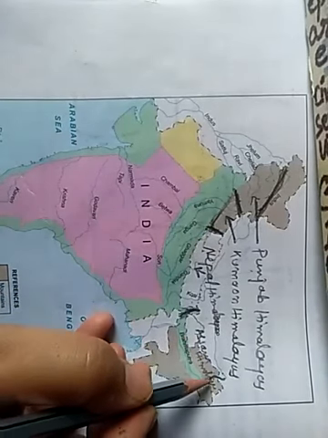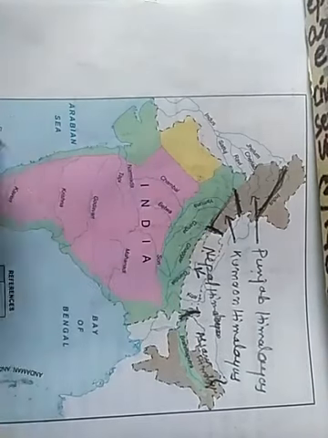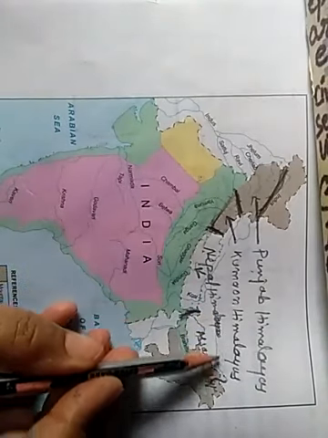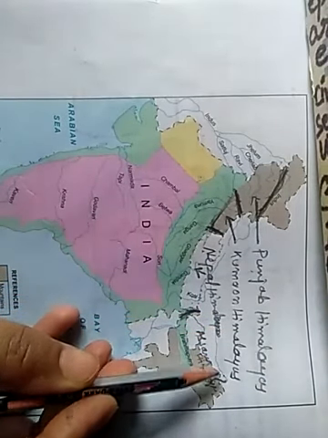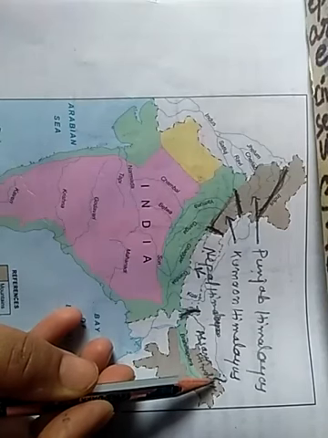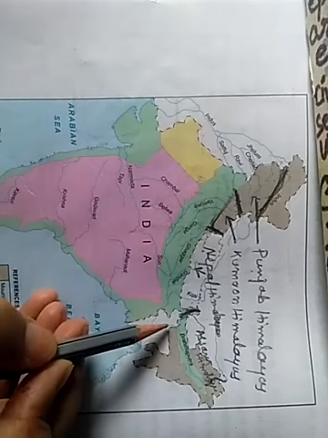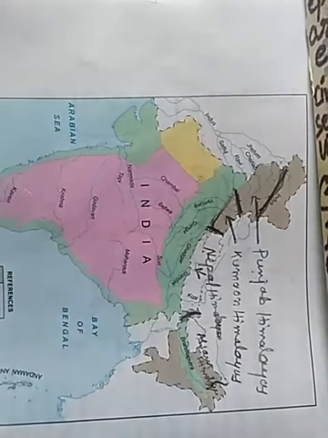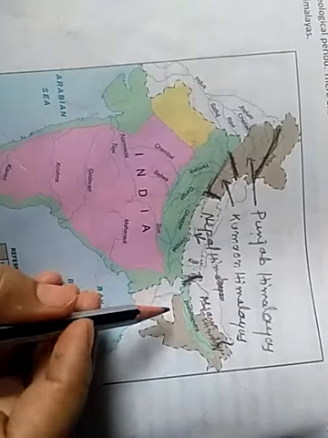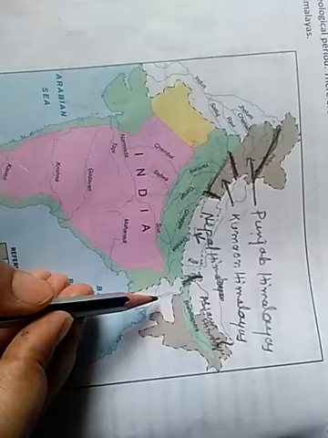Dihang, the river Brahmaputra is known as Dihang in Arunachal Pradesh. You know the river Brahmaputra is known as Sangpo in Tibet, and in Arunachal Pradesh it is known as Dihang, and Brahmaputra in Assam, and then in Bangladesh it is known as Jamuna.